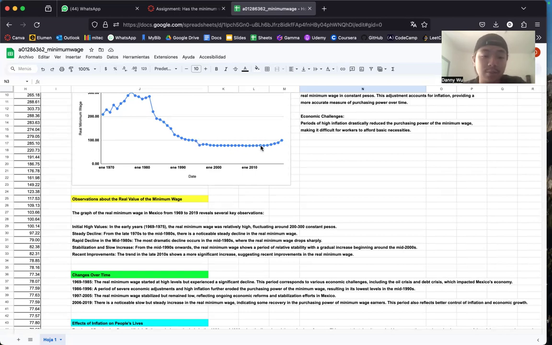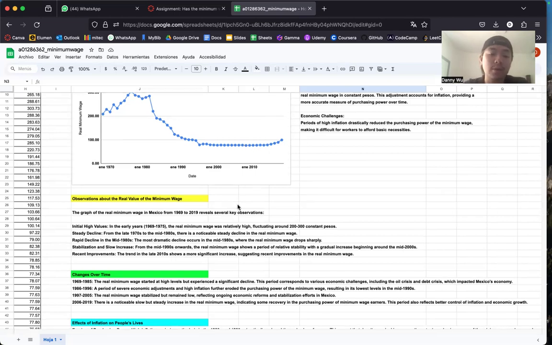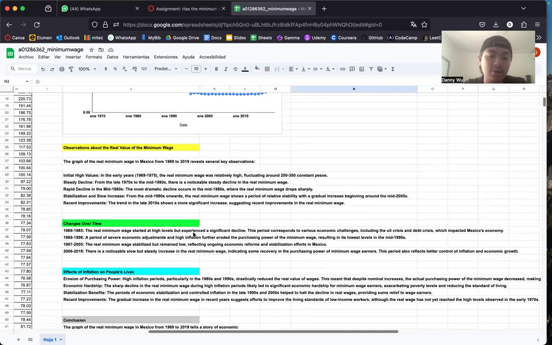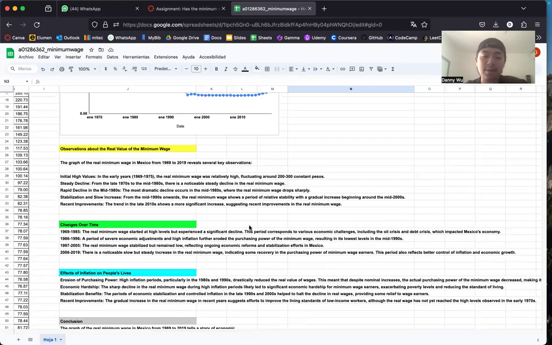And then there are recent improvements from 2010 going onwards, suggesting a recent improvement in the real minimum wage. And then changes over time. The real minimum wage started at high levels but experienced a significant decline. This period corresponds to various economic challenges, including the oil crisis and debt crisis, which impacted Mexico's economy.